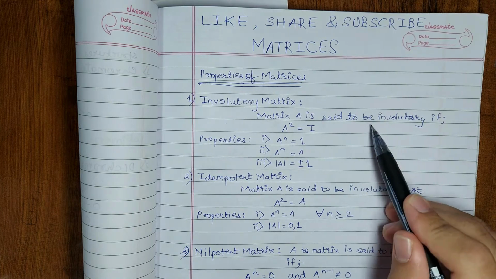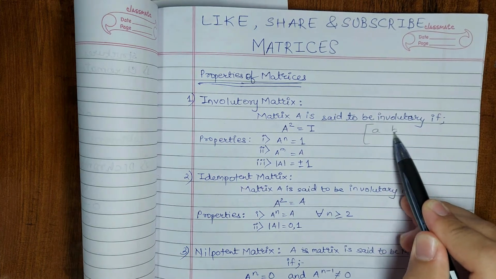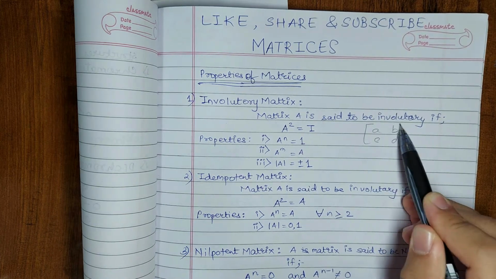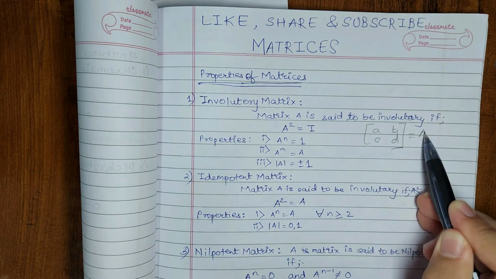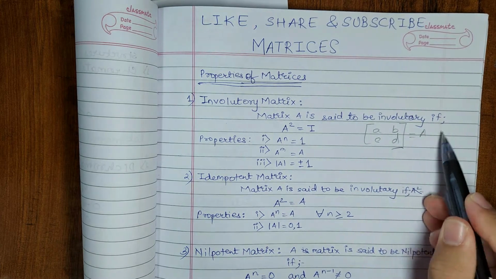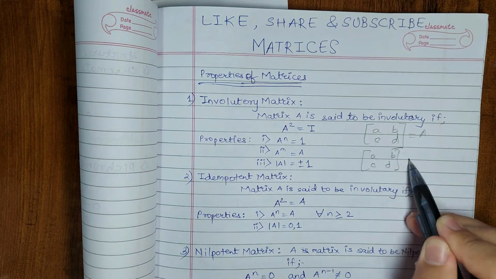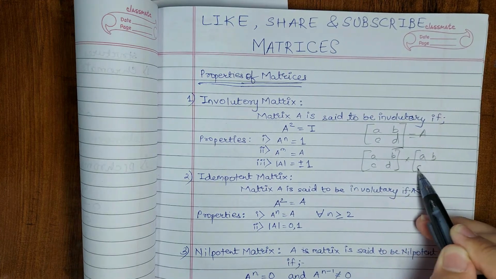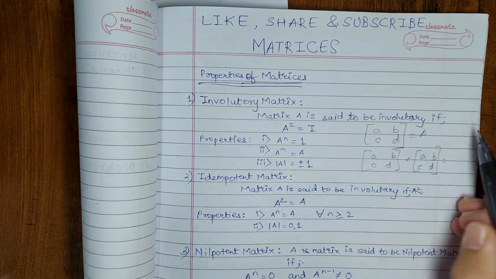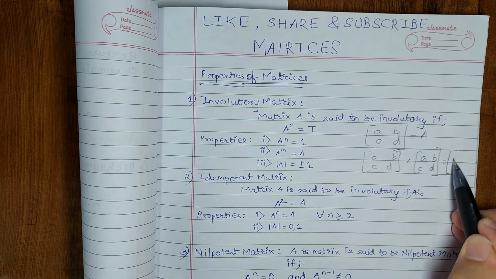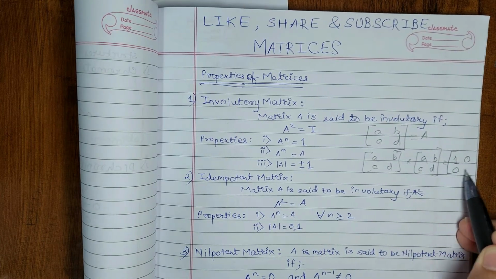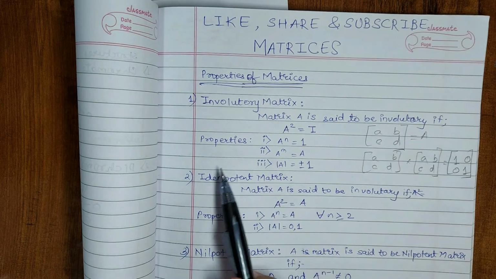For example, I have taken A, B, C and D as the matrix A. If I multiply this matrix with itself, and if my result is an identity matrix, that is 1 0 0 1, then that matrix is said to be an involutory matrix.